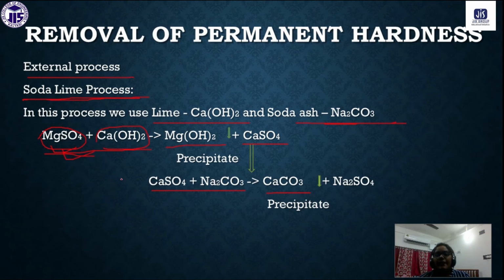So if we use soda and lime for the removal of this permanent hardness, like we have magnesium sulfate, magnesium will be precipitated out as magnesium hydroxide, and calcium will be precipitated out as calcium carbonate. Understand?